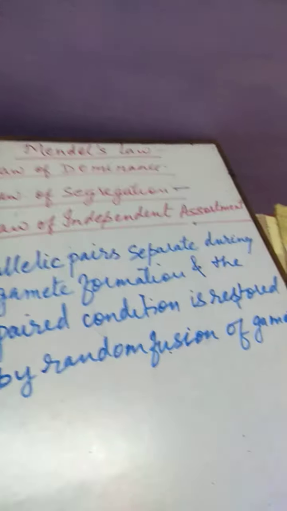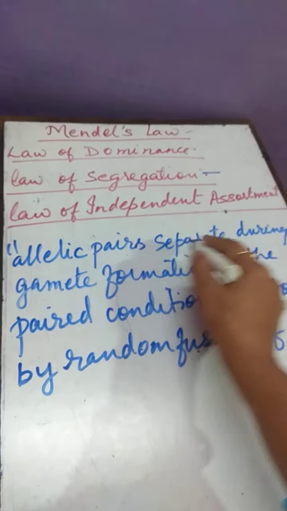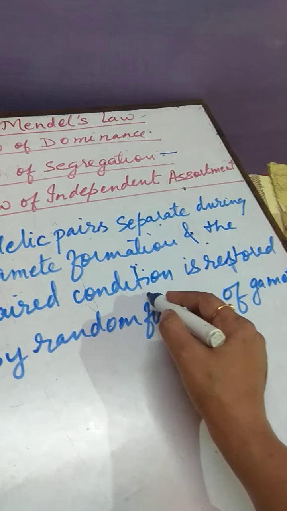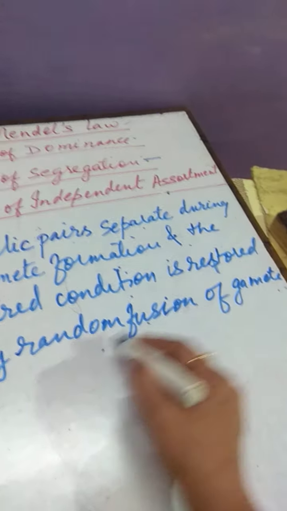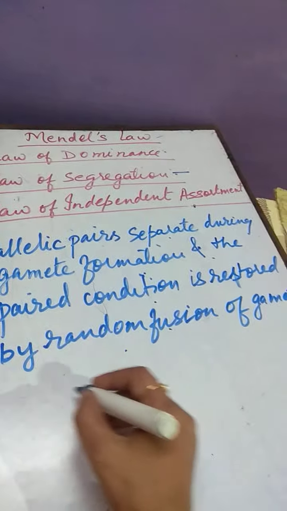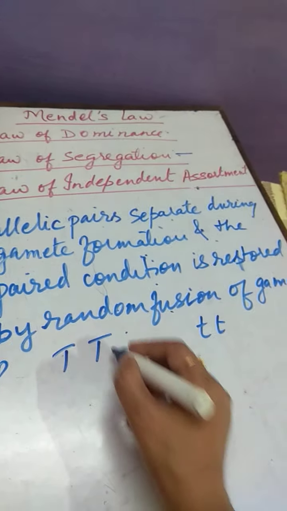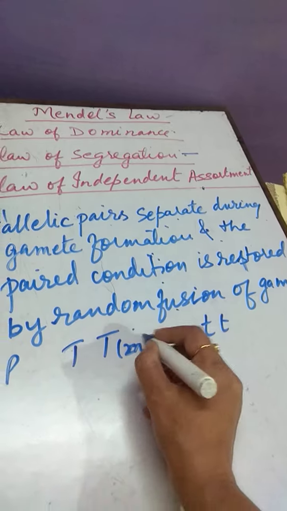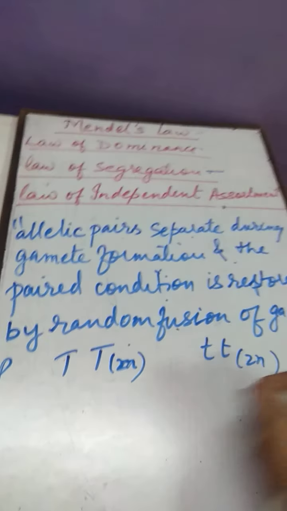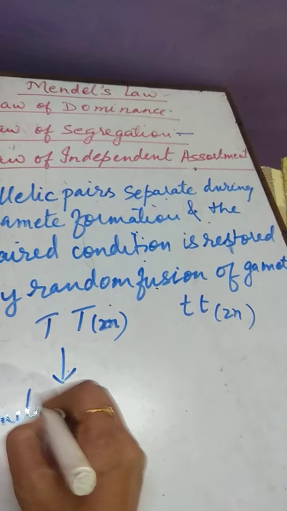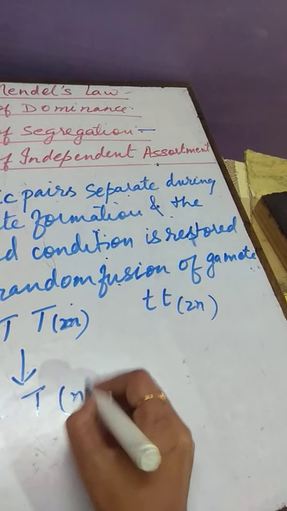What is the law of segregation? Allelic pairs separate during gamete formation, and the paired condition is restored by random fusion of gamete. Means first parents are taken which are diploid. So during gamete formation, it becomes haploid.